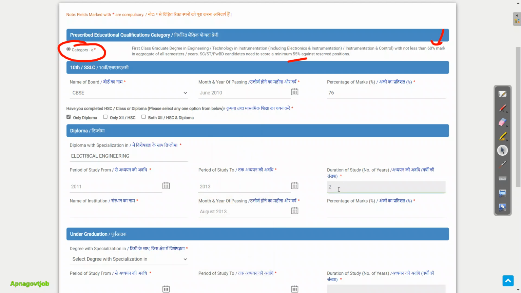Okay, duration of study, number of years. So for diploma we want 3 years. Okay, like this. Then name of the institute. So whatever college where you studied diploma, just enter the name of the college here. And whatever percentage of marks you got in diploma, that you need to enter here.